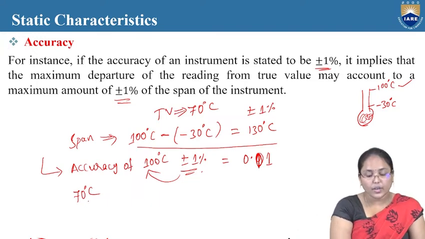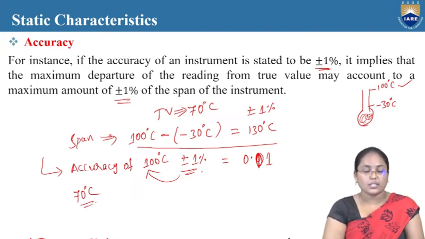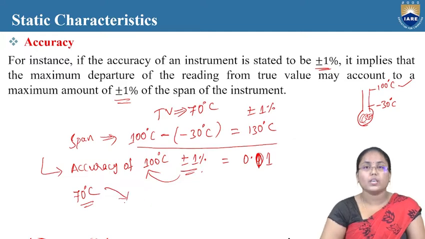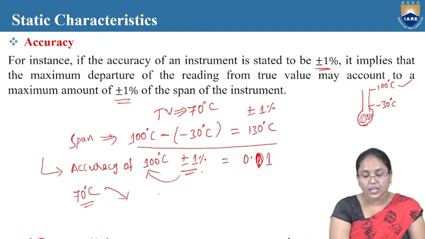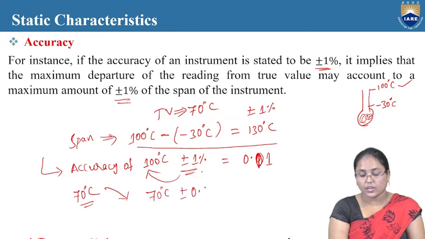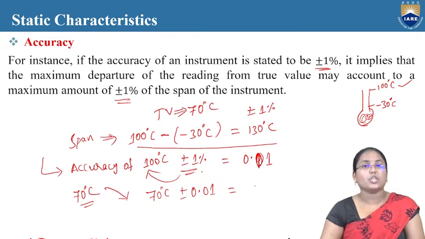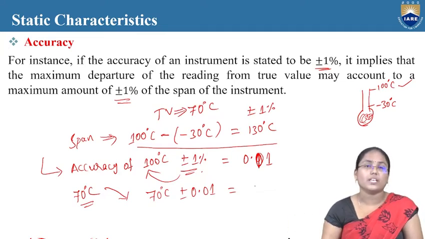The value being measured will be 70 degrees Celsius plus or minus 0.01. That means it can be 70 degrees plus 0.01 or 70 degrees minus 0.01. So two values it can measure: either higher than 70 degrees Celsius or lower than 70 degrees.